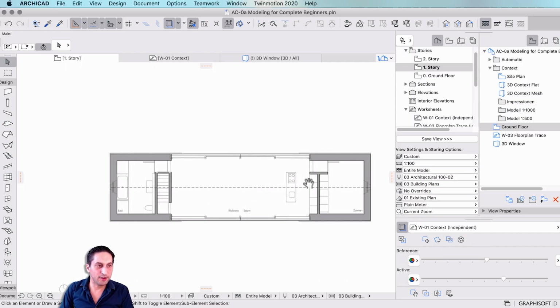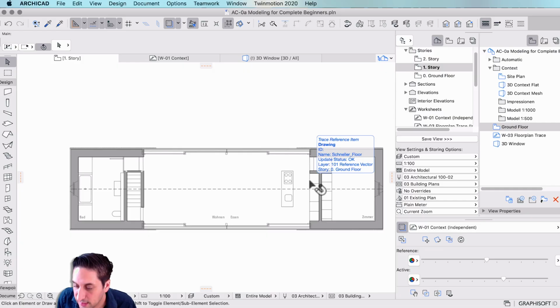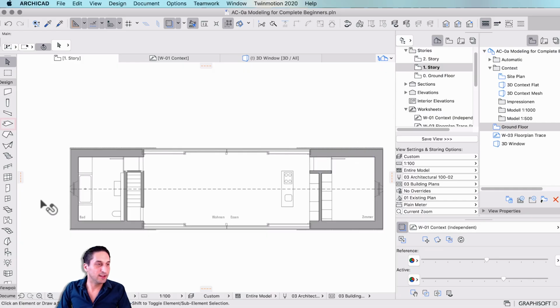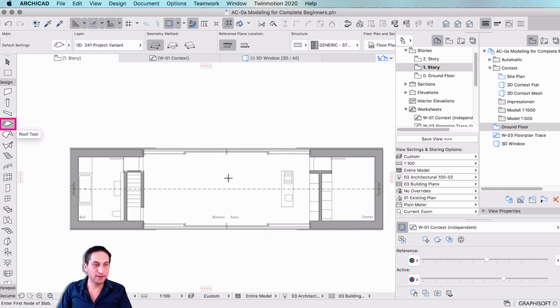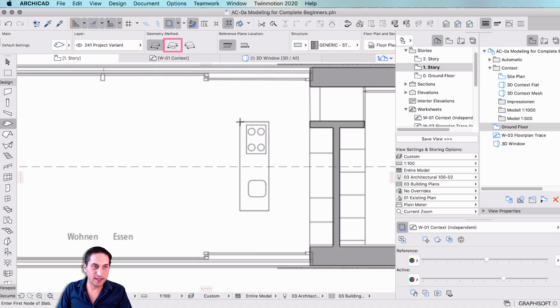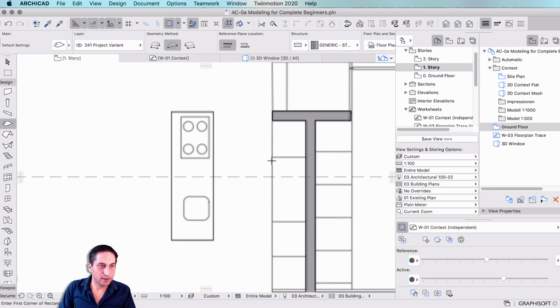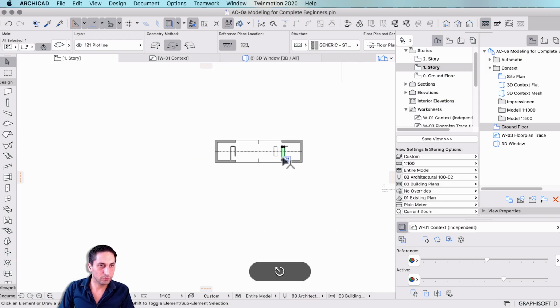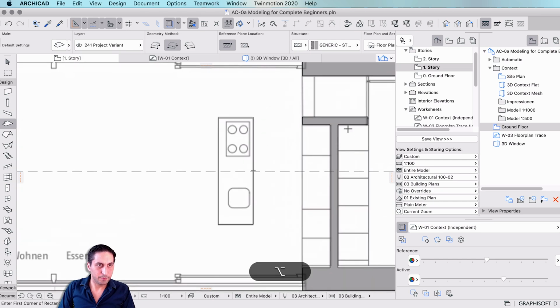So once we're here, let's start modeling some inner objects by using the toolbox. From the toolbox, the slab command. Here we get to trace the kitchen as a square. At the same time, we can also do it here. Now for the cabinets, there.